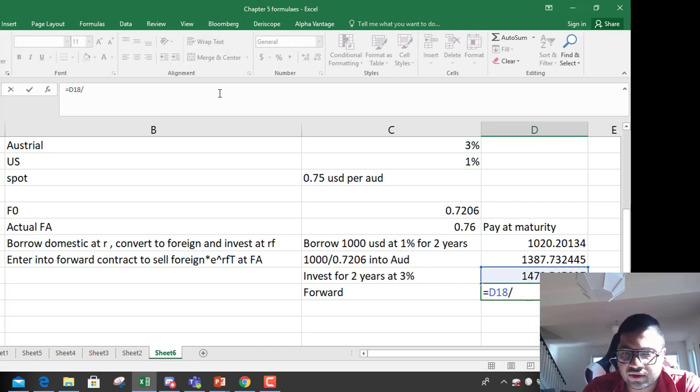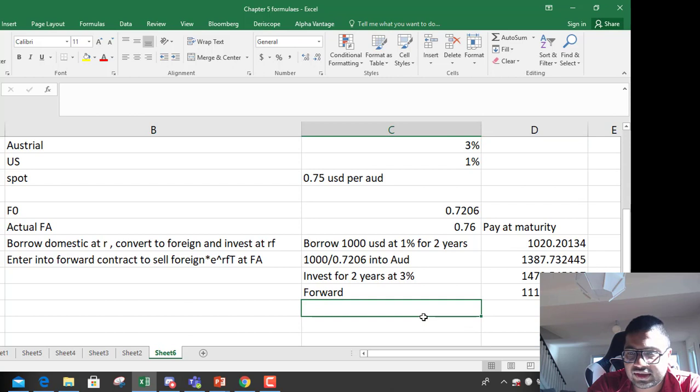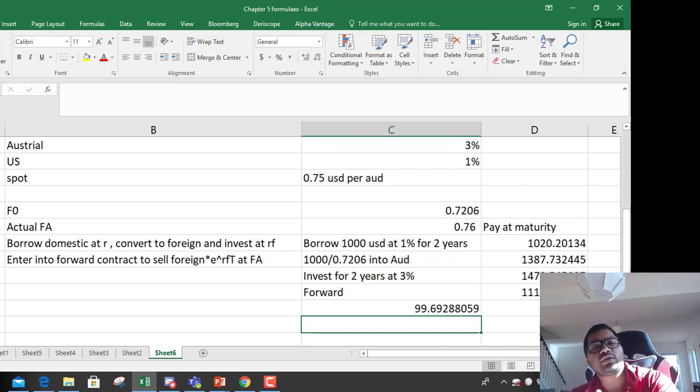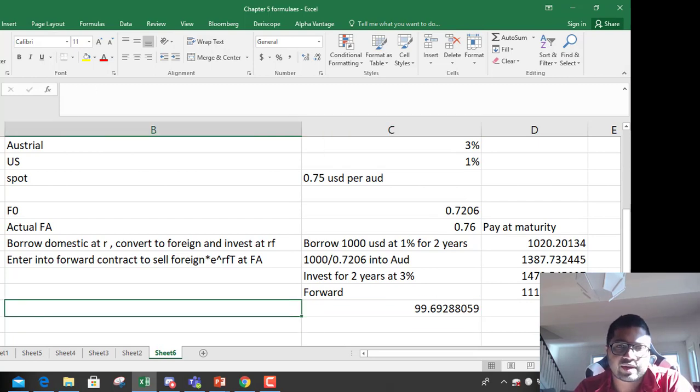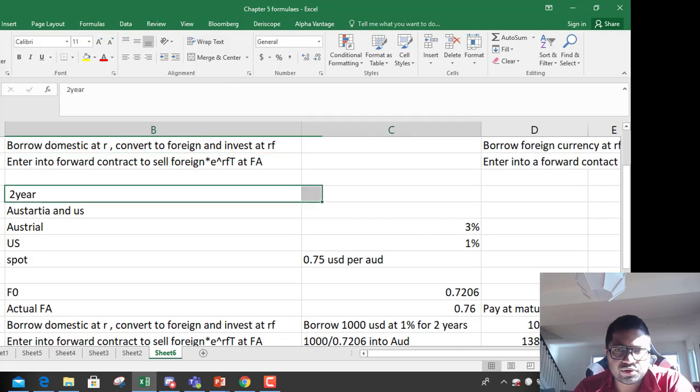You will use the current forward price 0.76 to convert. So how much money did you get? 1119. How much did you have to pay? 1020 for the borrowing, in USD. So your profit is what you got minus what you had to pay. Almost 99 bucks you got in arbitrage. This is not very important, but you need to remember what you have to do.